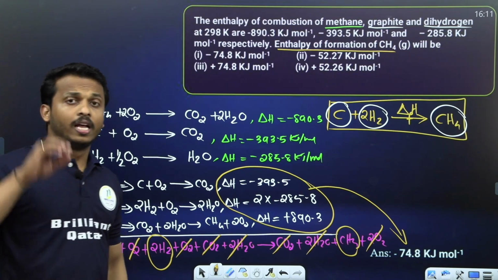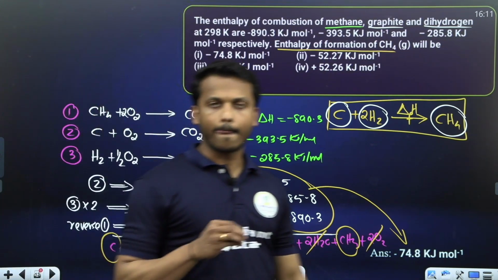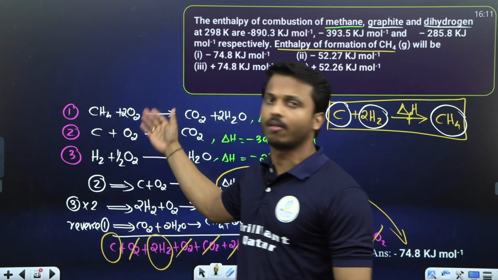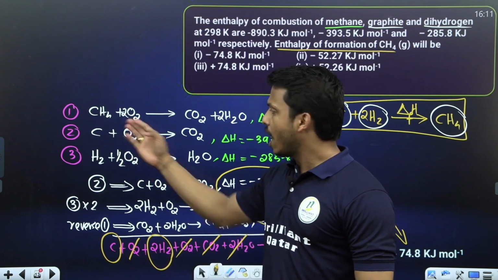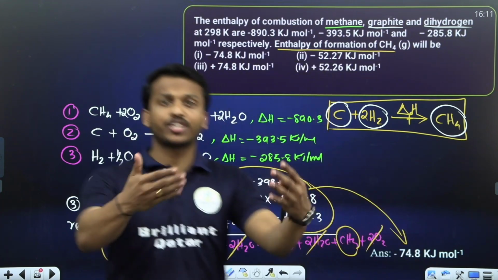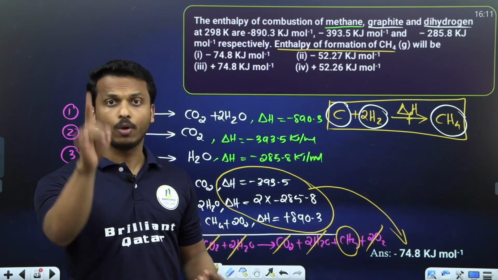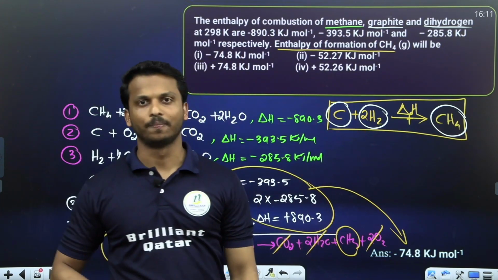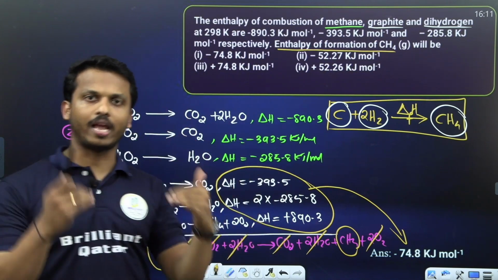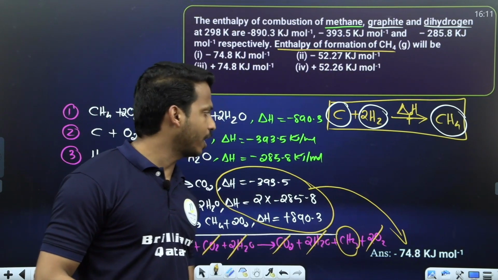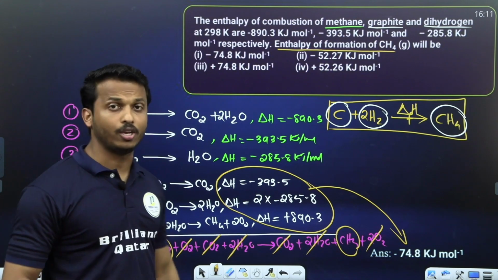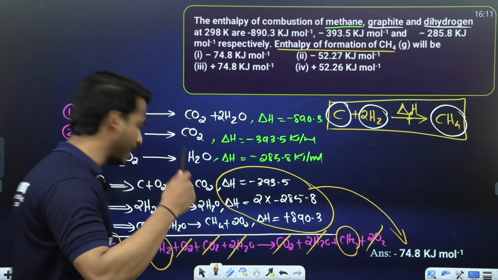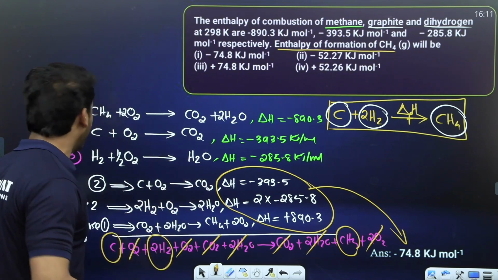So dear all, in these types of questions, we have to make the needed equations, but simple equations. See, methane on combustion, graphite on combustion, hydrogen on combustion. And for formation, keep in mind, the product should be 1 mole. If you want to form 1 mole methane, take carbon and 2H2. Okay, make the rearrangement, take the sum and take the value. And check it, all of you, minus 74.8. Don't forget the unit, it's given in kilojoule per mole. Clear, all of you? Let's discuss; maximum questions are of the same type.